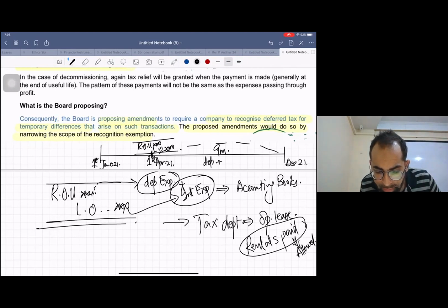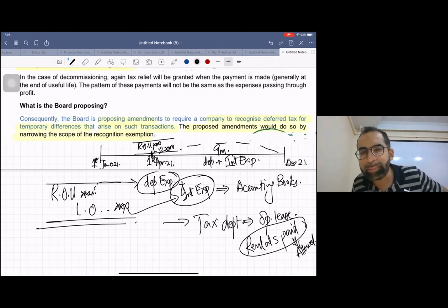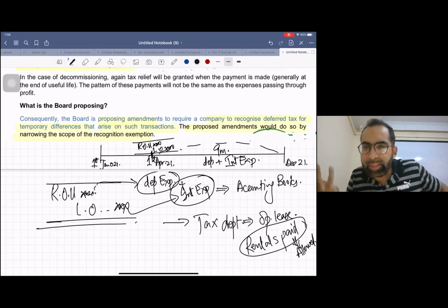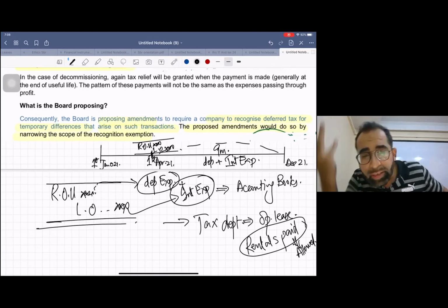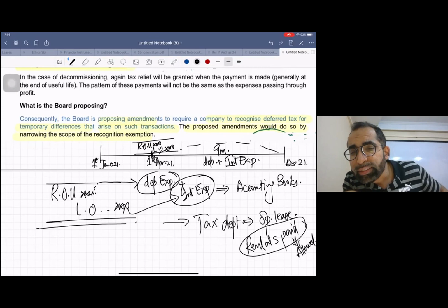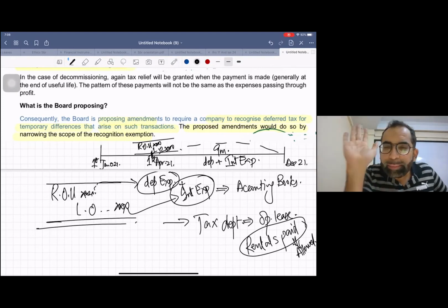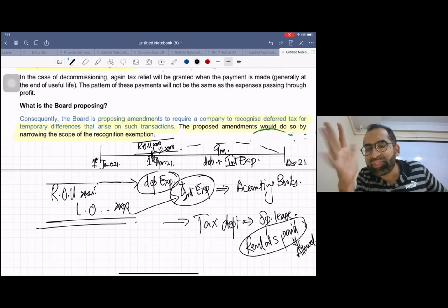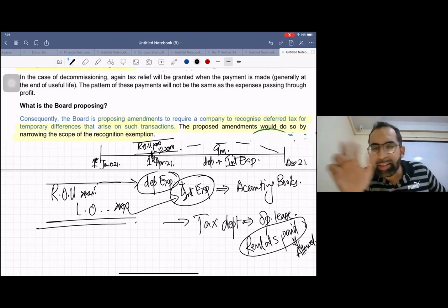So obviously you need to book depreciation plus interest expense for these 9 months in the accounting books, right? But let us say you are paying rentals next year, one year in arrears. There is a possibility you pay rentals one year in arrears. So when you go to the tax department with this depreciation and interest, they say, no, we don't accept this finance lease accounting, we don't recognize these things, and we don't allow depreciation and interest. So they won't allow anything now.